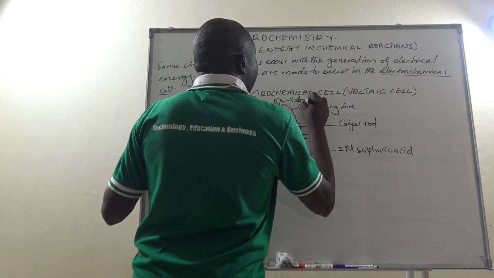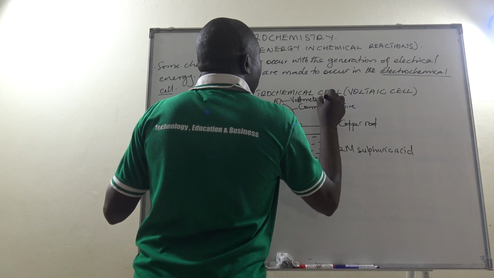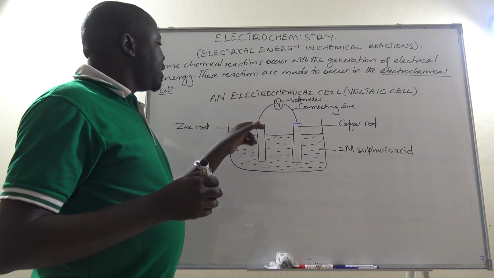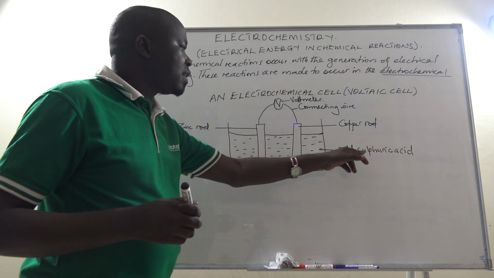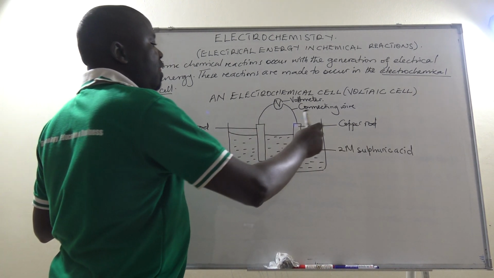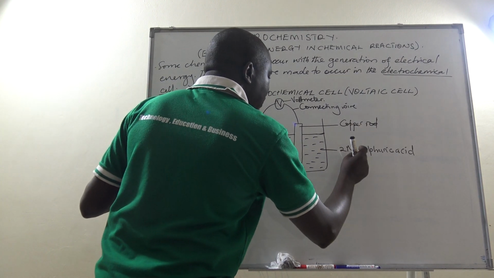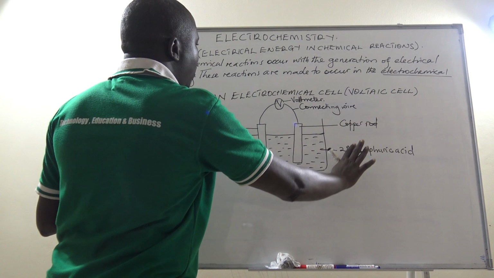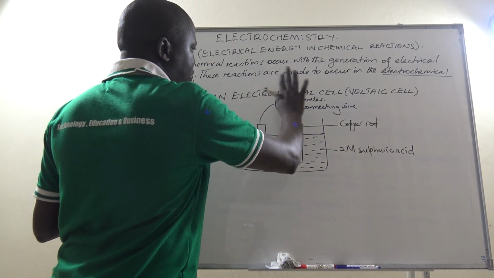And then the two rods are dipped in the 2 molar sulfuric acid. In this case, this is our electrolyte we are using. So what you are seeing here is what we call an electrochemical cell.